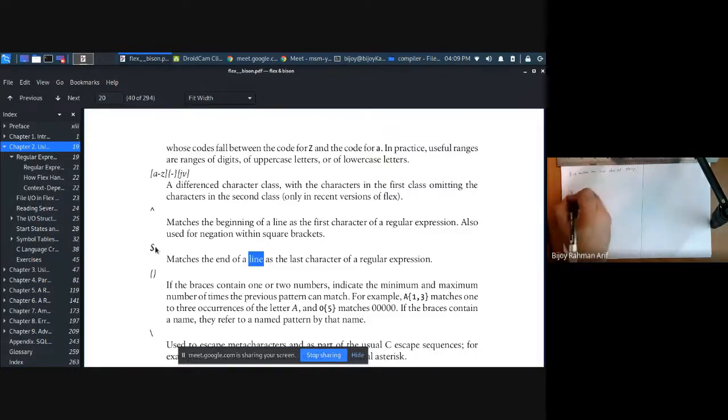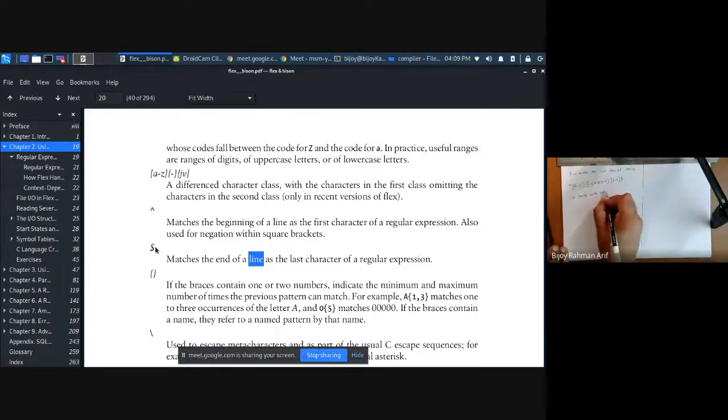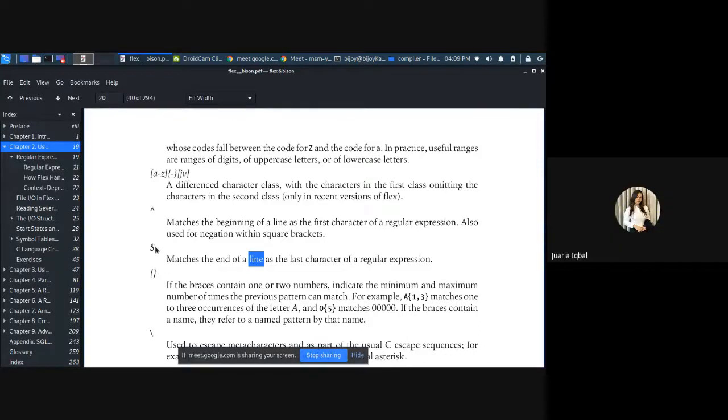So for example, if I give caret outside the bracket, then A to G, capital A to G, 0 to 9, then finally 0 to 9, dollar symbol. What is the meaning of this? Strings that start with a capital letter and end with a number.